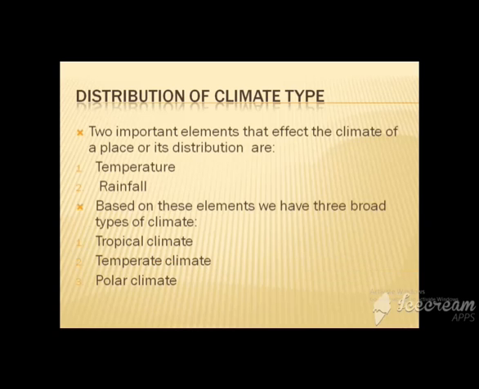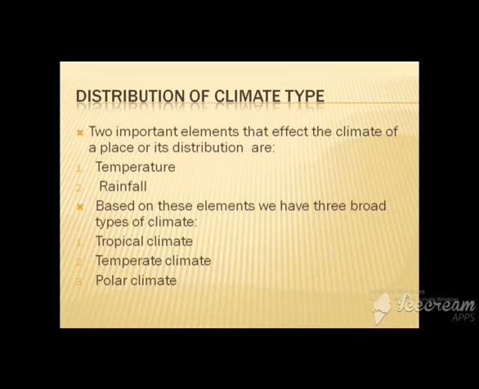Today we are going to revise our chapter 7, major climate types of the world, from page 86 to 89. In this chapter the very first topic is distribution of climate. We can distribute our world into different regions on the basis of temperature and rainfall. Based on these elements, our world is divided into three broad categories. For climate, number one is tropical climate, number two is temperate climate, and number three is polar climate.